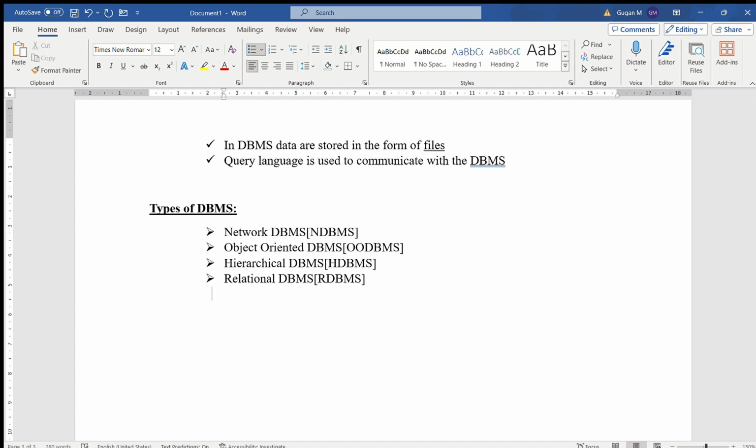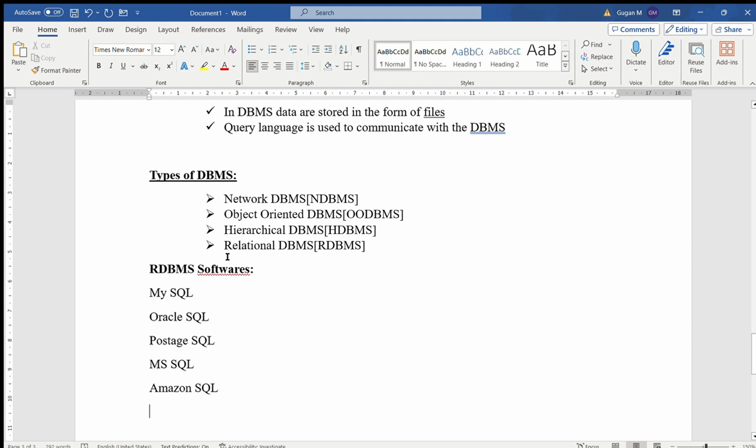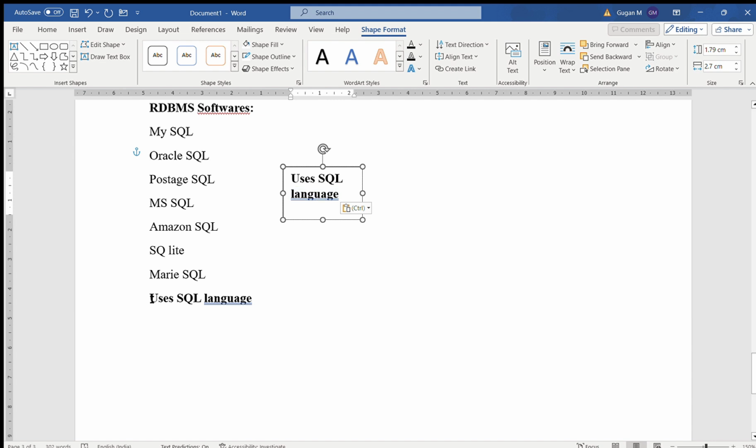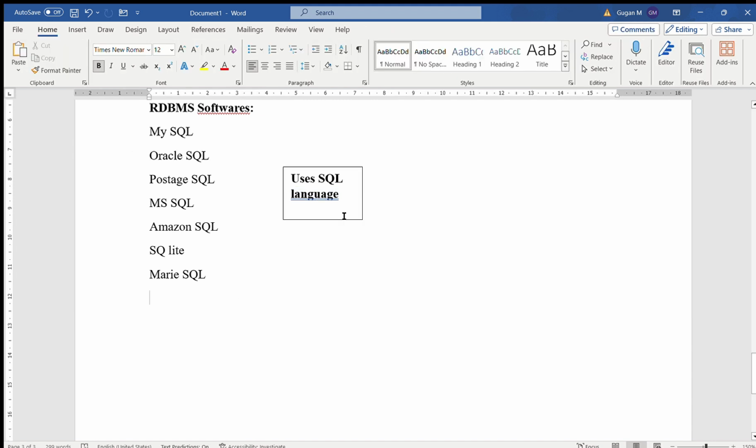Now we will see some of the RDBMS softwares. Relational DBMS softwares, for example, MySQL, Oracle SQL, PostgreSQL, MS SQL, Microsoft SQL, Amazon SQL, then SQLite, MariaDB. These RDBMS softwares use SQL language. So with the help of SQL language, we can access these softwares to retrieve the data.